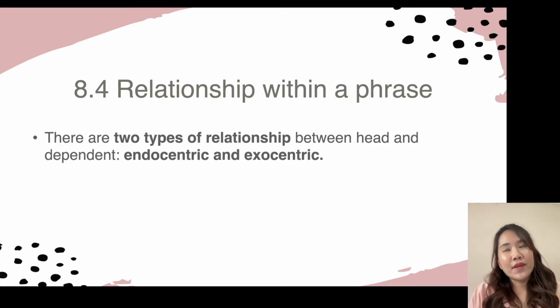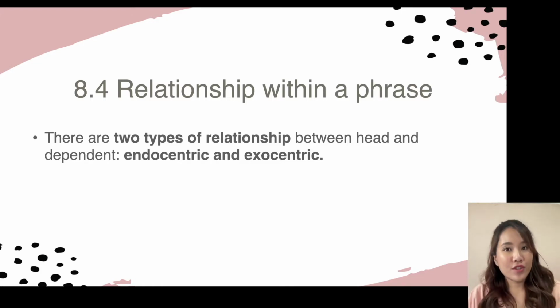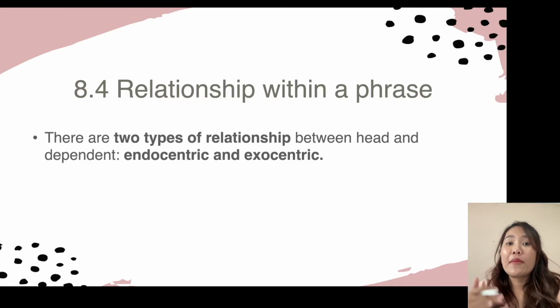However, as I mentioned before, the relationship within a phrase is much easier to classify than within compound words. So I can tell you from the very beginning, the only type of phrase that falls into the exocentric is the prepositional phrase. The rest of the types of phrase fall into endocentric, which means most phrases are endocentric, and only the prepositional phrase is exocentric.